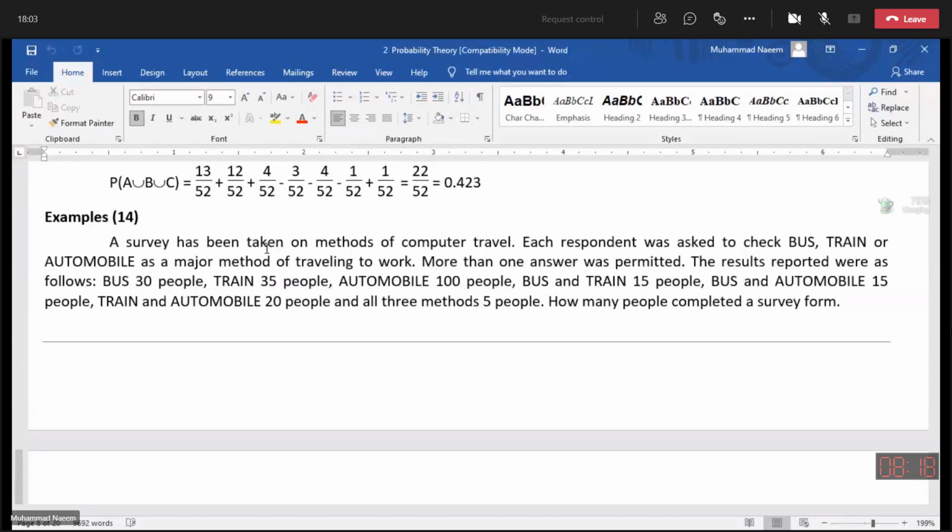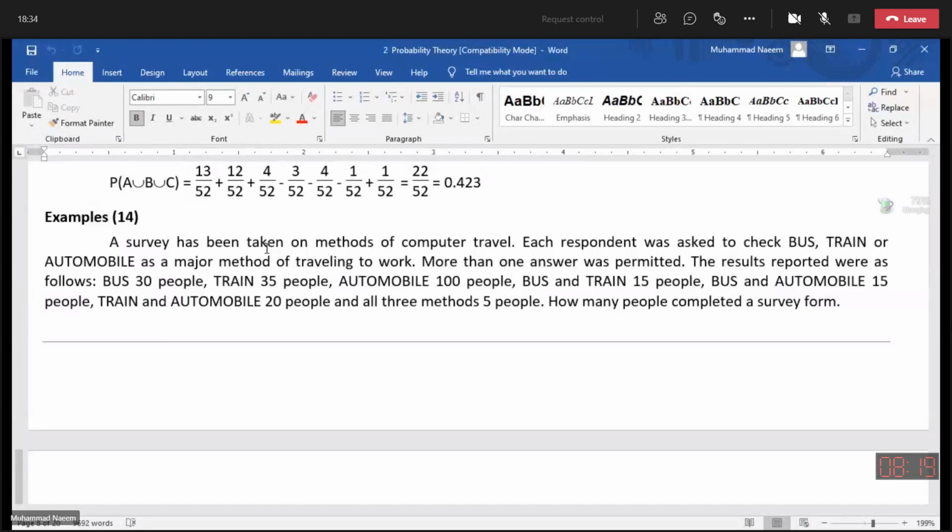30 people were traveling on bus, 35 traveling on train, and 100 people were traveling on automobile. Bus and train 15 people, bus and automobile 15, train and automobile 20, and people using all the 3 methods of traveling, they are 5. How many people completed a survey form?